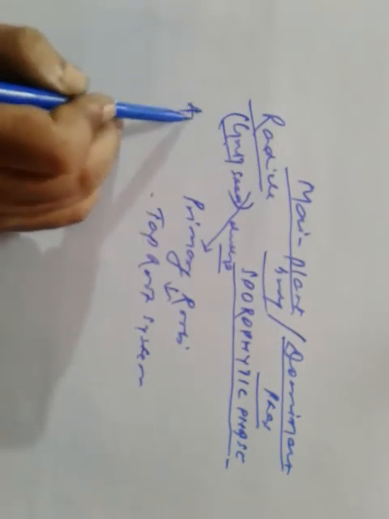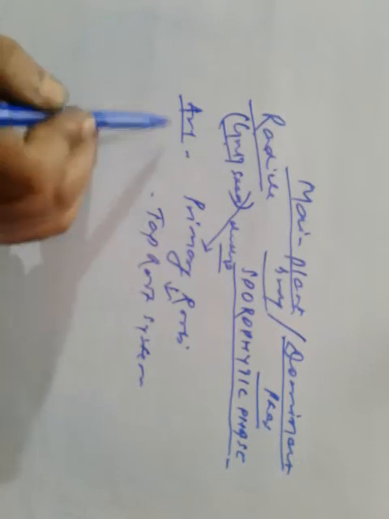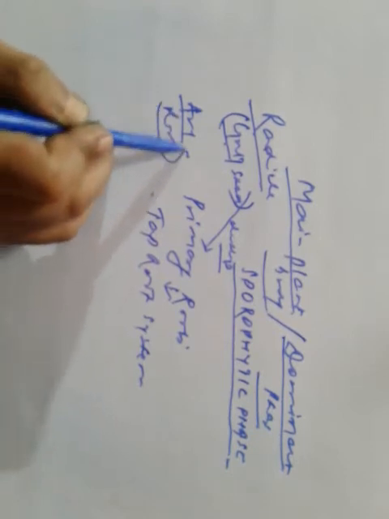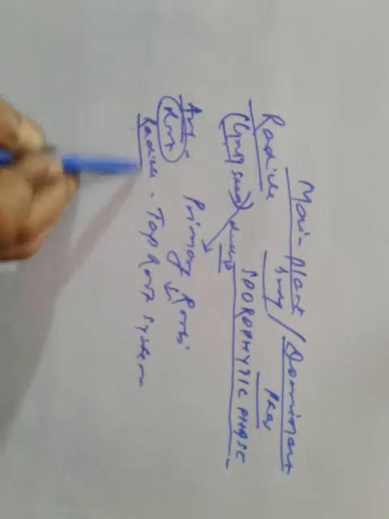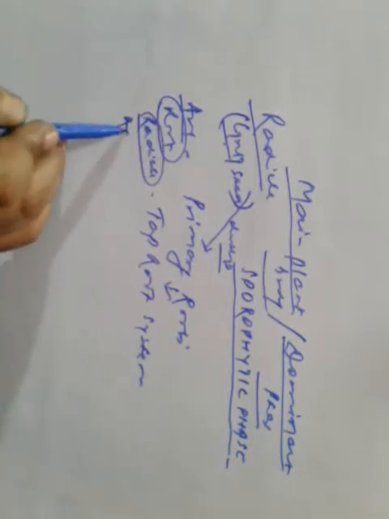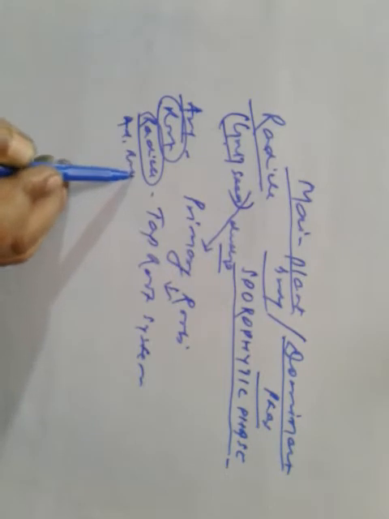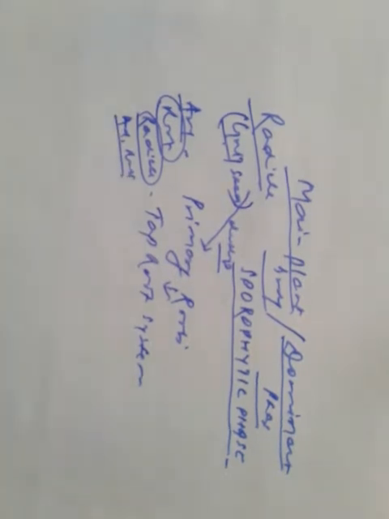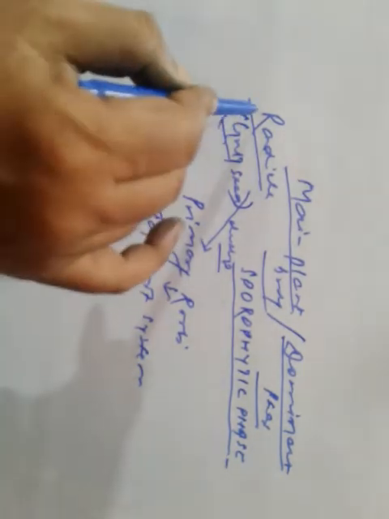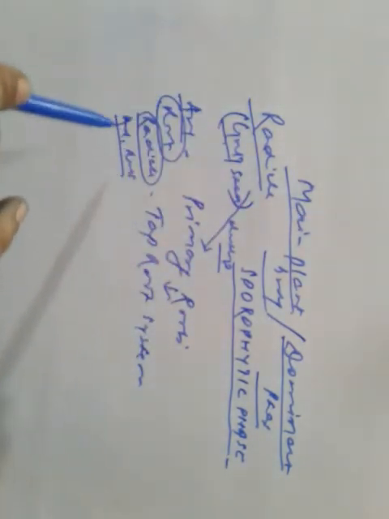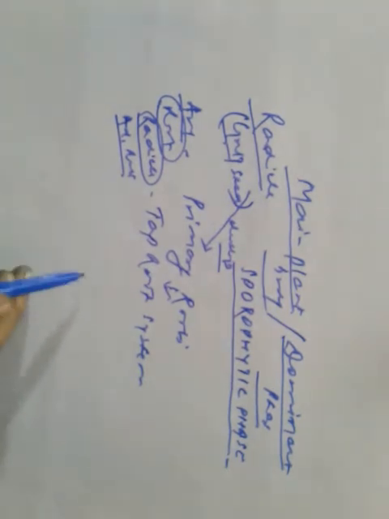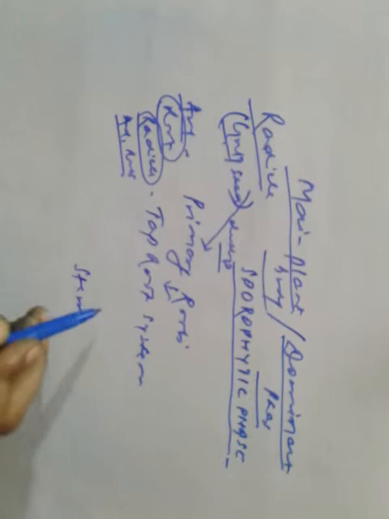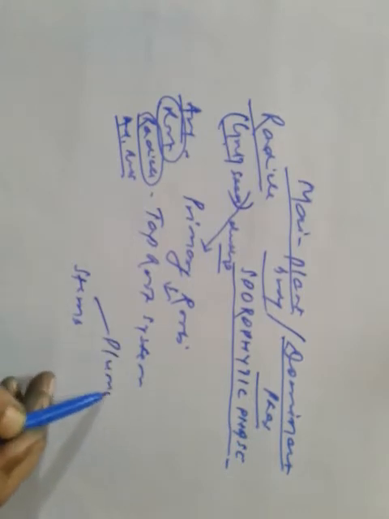In many angiosperms, the roots develop from parts other than the radicle, and these roots are known as adventitious roots. So what are adventitious roots? Here the root develops from places other than the radicle, so they are known as adventitious roots. Stems develop from the plumule.